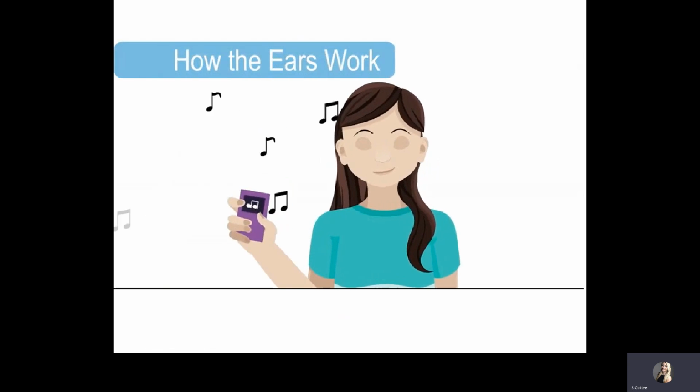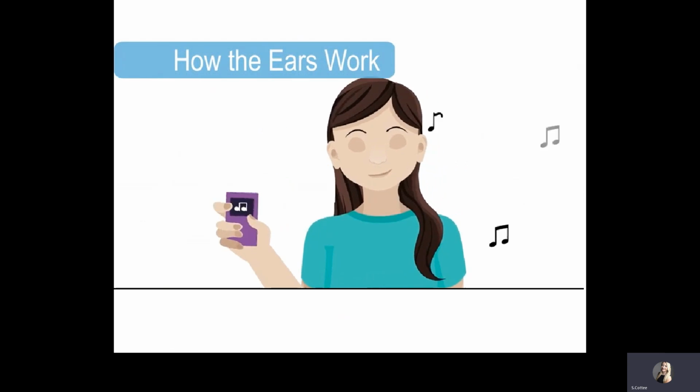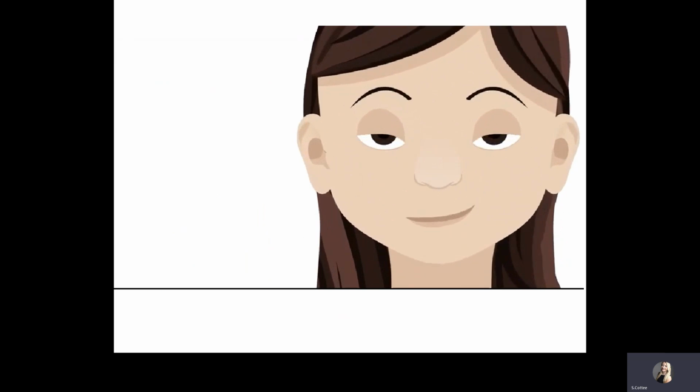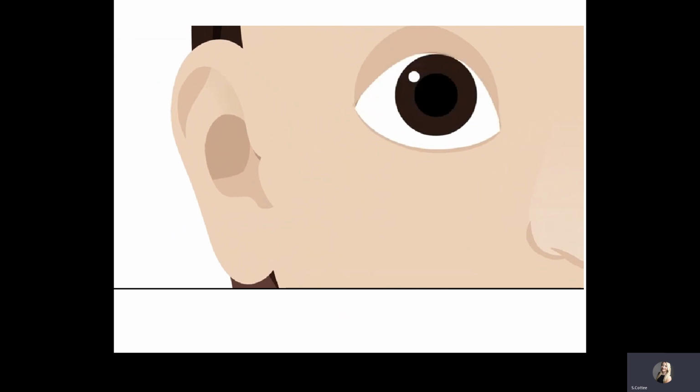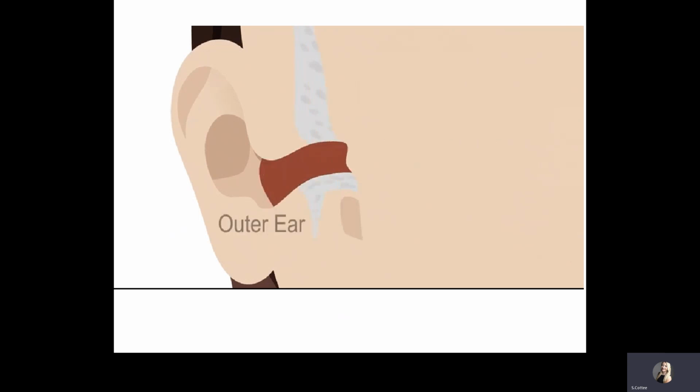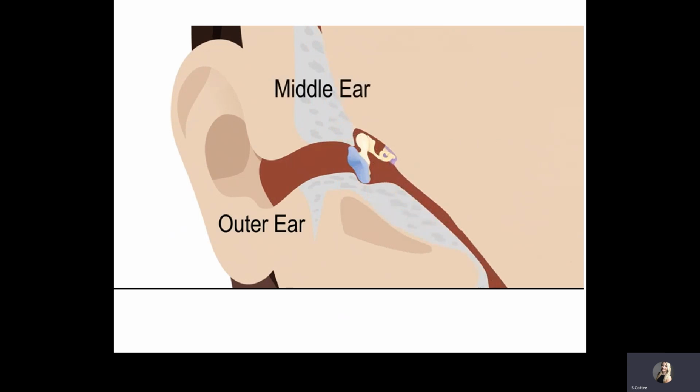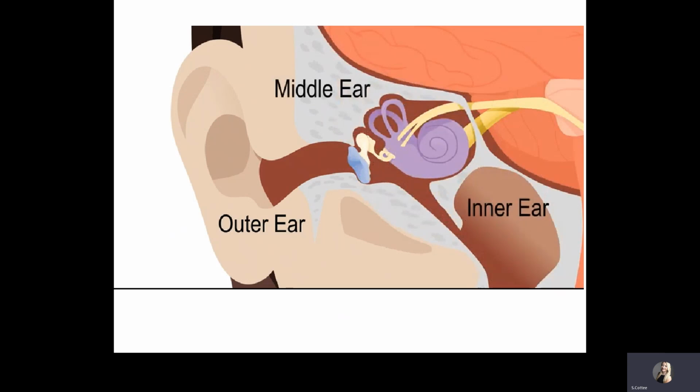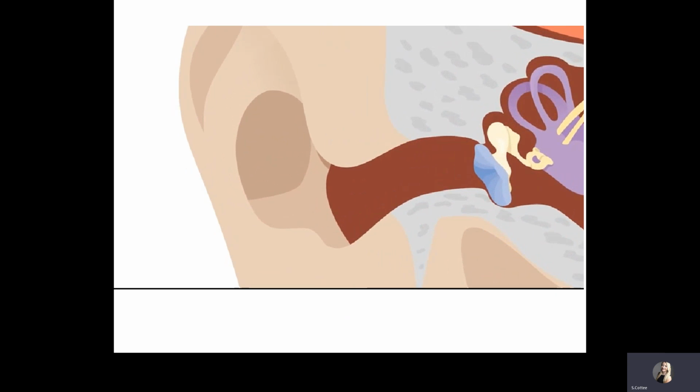The ears collect sounds and turn them into messages for the brain to interpret. They also send information about balance to the brain. 3 sections of the ear work together to make this happen. They are the outer ear, the middle ear, and the inner ear. The outer ear is made up of the pinna and the ear canal. These parts gather sounds from the environment and funnel them into the middle ear.